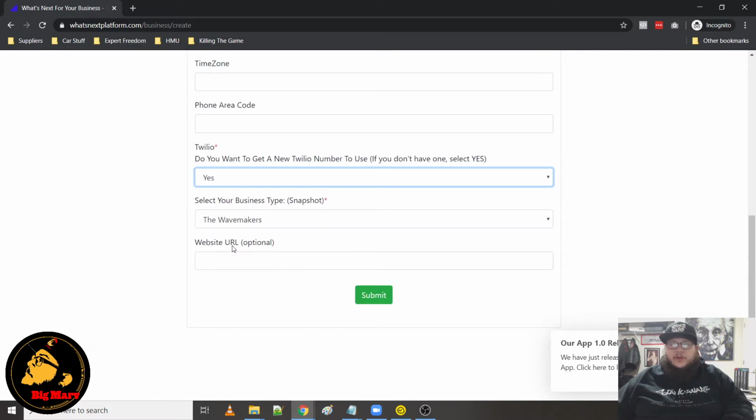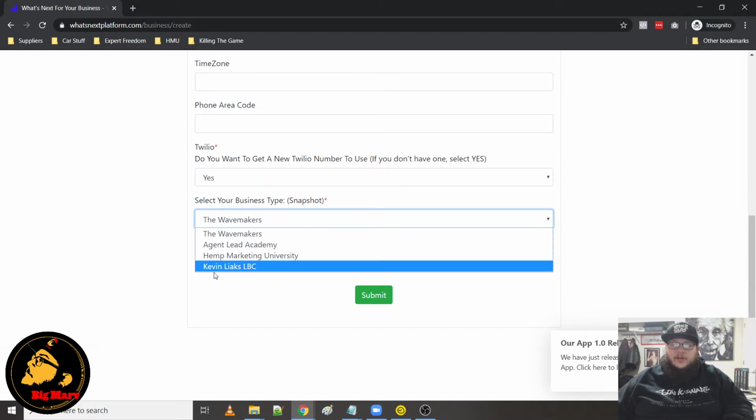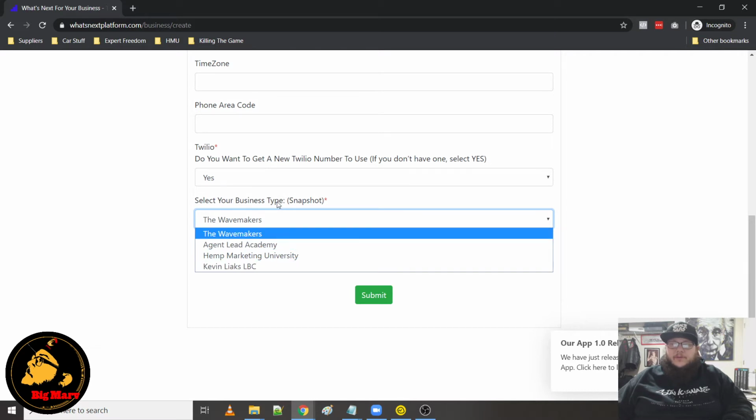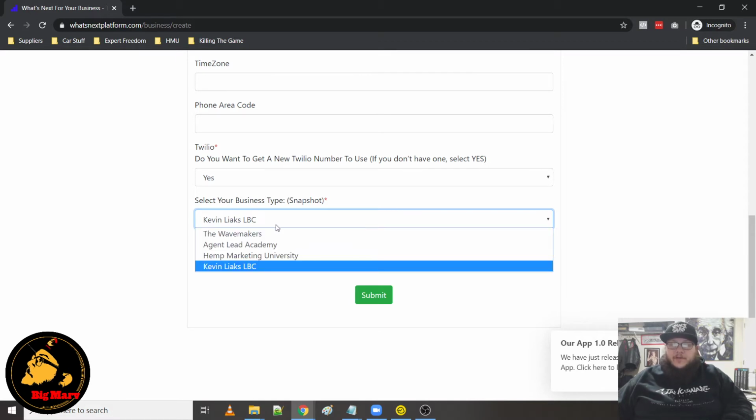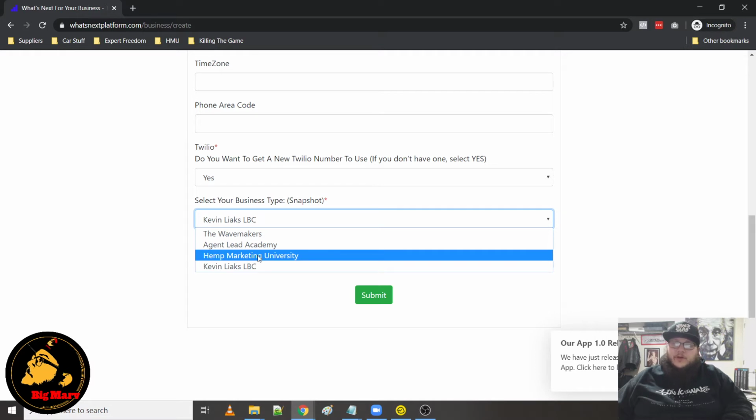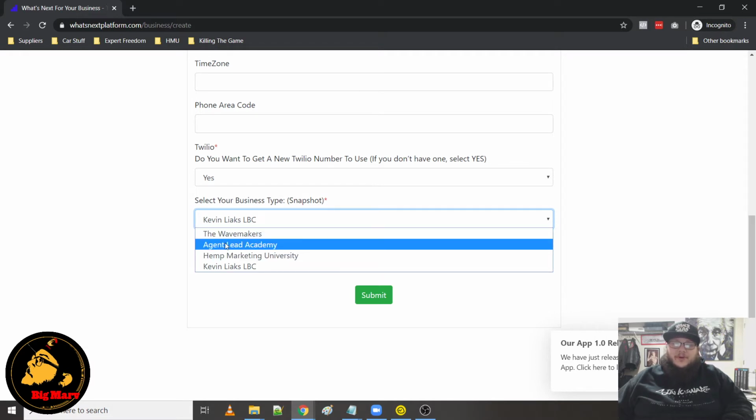This is what I wanted to point out though, is select your business type. So you'll see there is now a Kevin Leax LBC, that's for the list building circle. So if you select this, it will preload your account with all of Kevin's funnels and automations that we set up for him. If you select one of these other ones, you'll get an account preloaded with one of these others. You know, the Wavemakers is my core program, Agent Lead Academy, that's my partnership with Belladonna Rizzo, who focuses on real estate agents, so that's fully loaded with real estate funnels and emails.